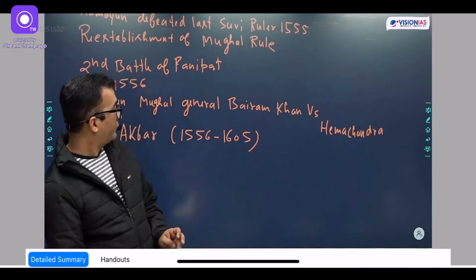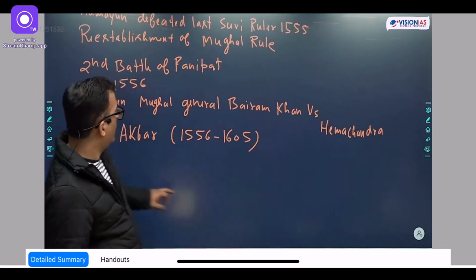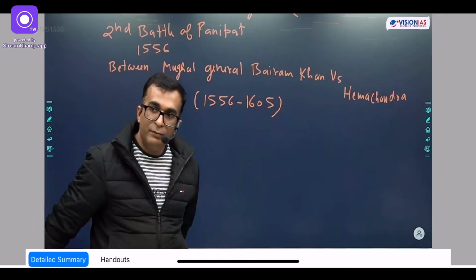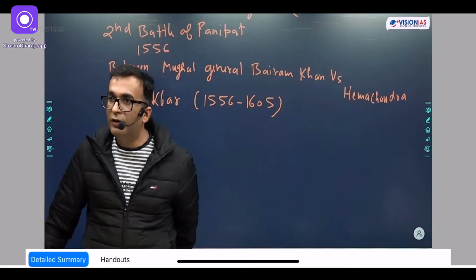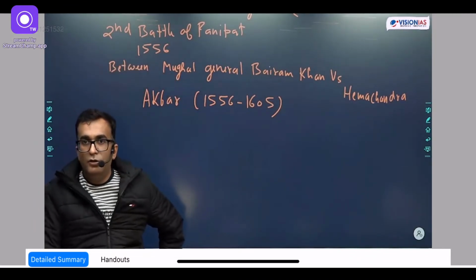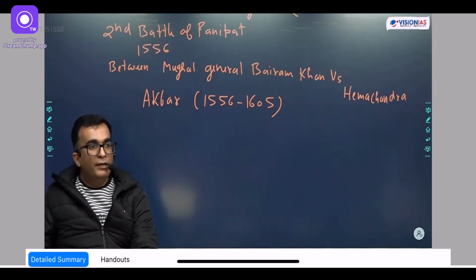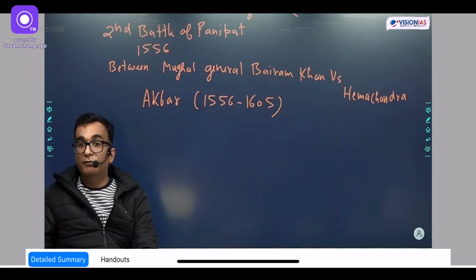So now, listen. So Akbar's life, let's talk about it. When Akbar became the ruler, he was actually 14 years old. He is still a child. So initially he was under the regency of Bairam Khan. In 1560, Bairam Khan's death happened, and then Akbar came under the influence of a lady.